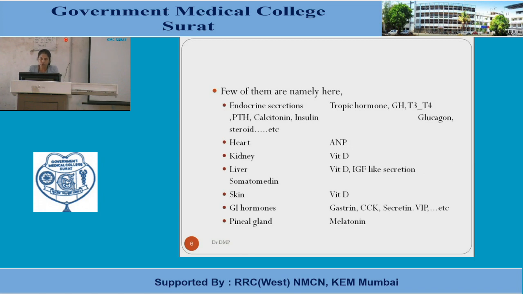Another important hormone which will be discussed later on is melatonin, secreted by the pineal gland. So these are the hormones secreted in the human body.